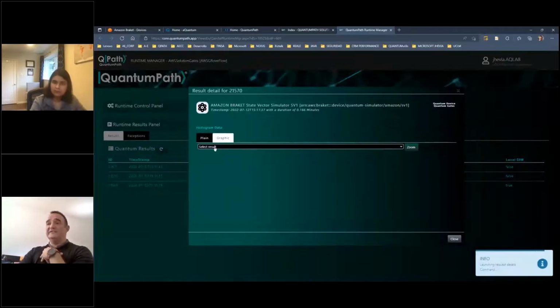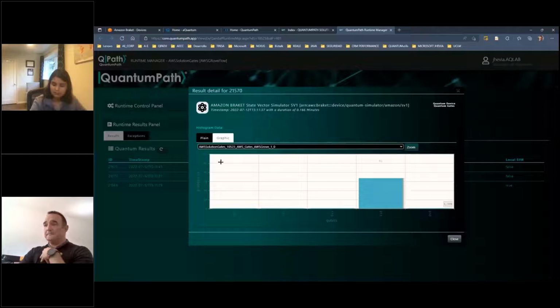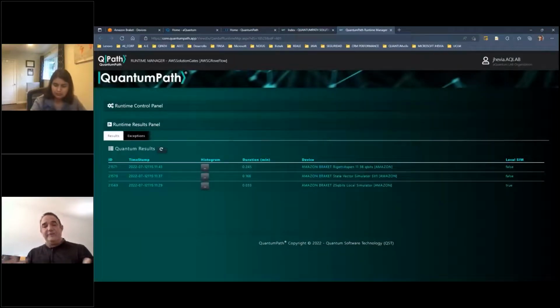If I click on one of the simulators, for example, you could see that in this case, the simulator TN1 of Amazon Braket has sent us that the value 011 is correct with 96% of success. So we can compare in this case that different QPUs with different noise could give us different results. And for us, it's really easy to compare that only watching the results in our panel, okay?